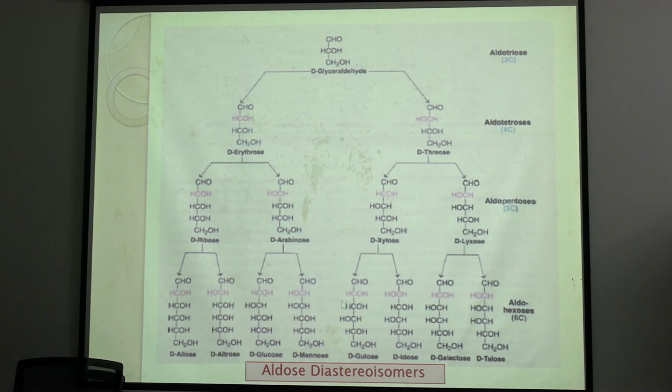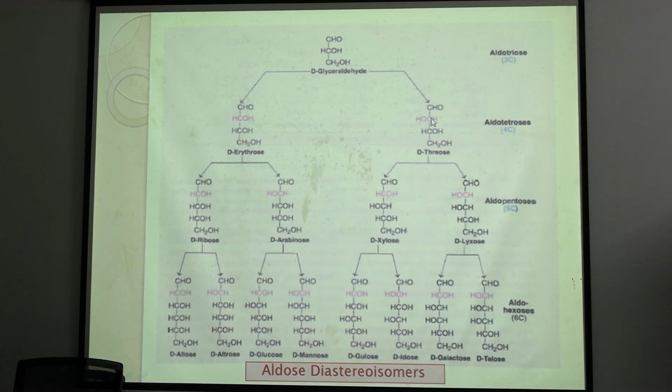So they are all D form, and we are just adding one carbon above the reference carbon each time. But here, see, the OH is on the right-hand side, and here the OH is on the left-hand side, but is it the penultimate carbon?